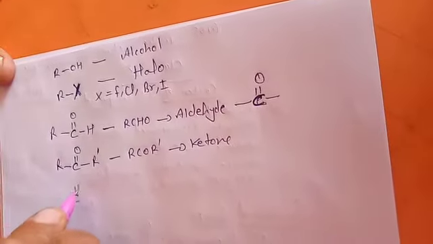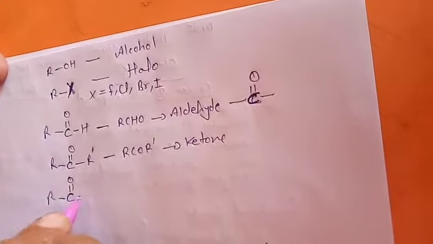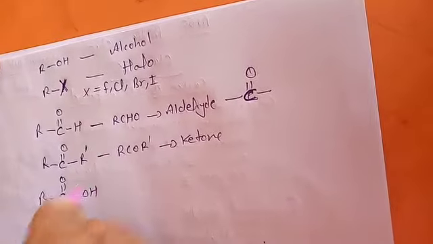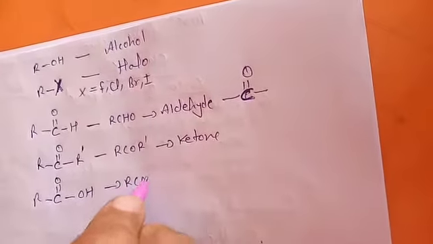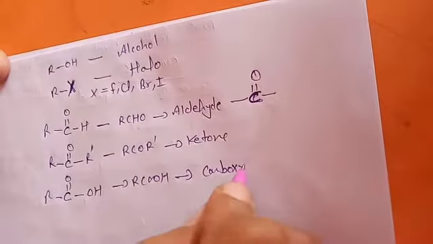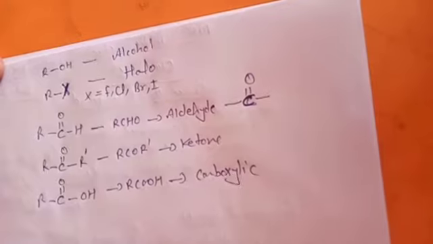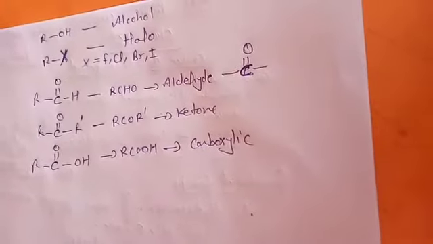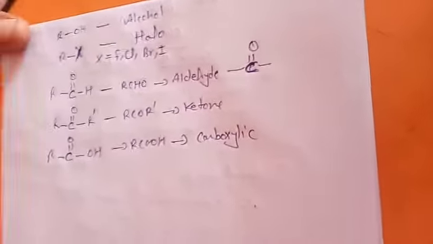If the carbonyl carbon has an alkyl part on one side and OH on the other, it is written RCOOH, and these are known as carboxylic acids.